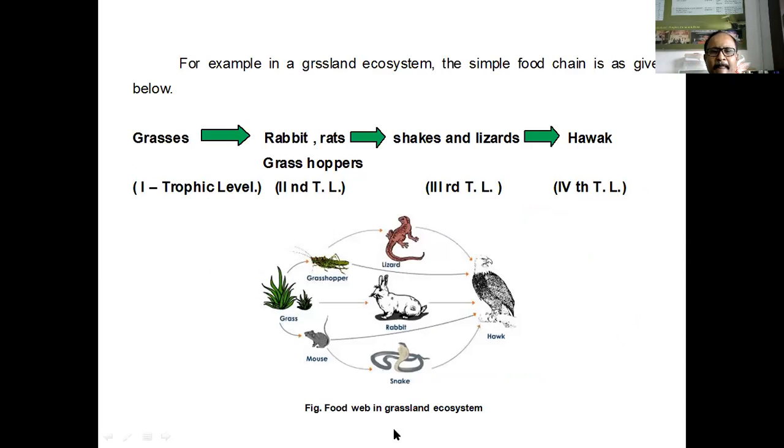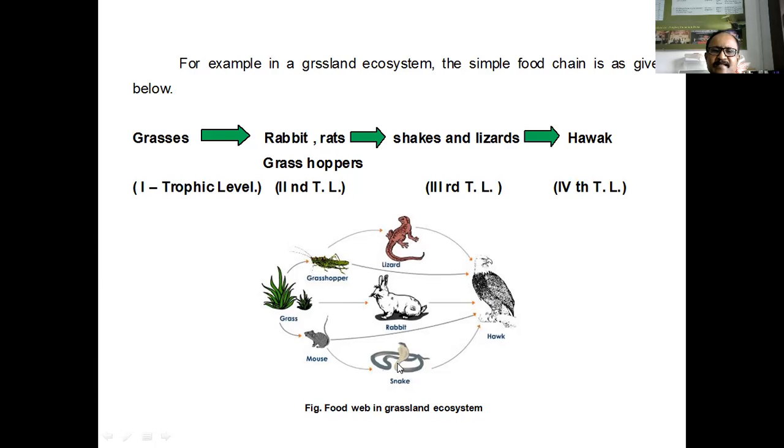Now see here, food web in grassland ecosystem. In this grassland food chain the grasses are producers, rabbits and rats are the primary consumers, snakes and lizards are secondary consumers, and hawk is the tertiary consumer. See here, the grasshopper and mouse consume food from the grasses. Okay, these are herbivorous animals.